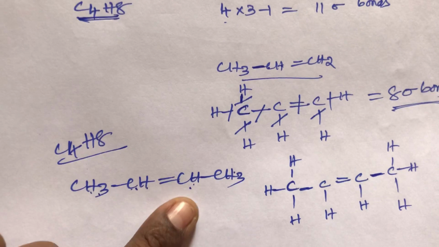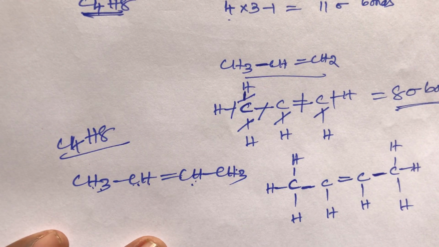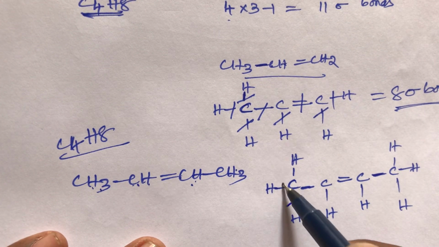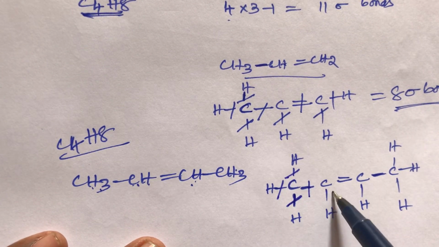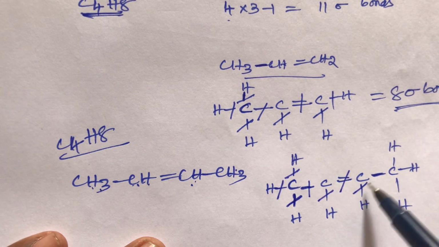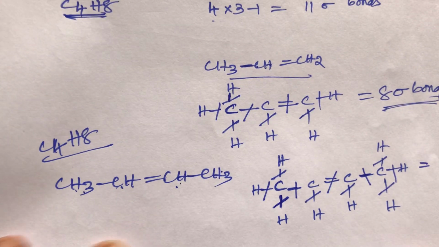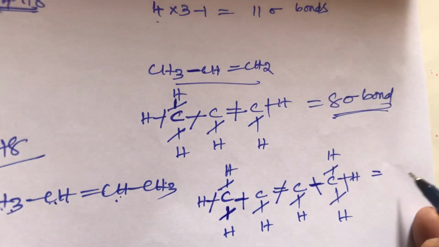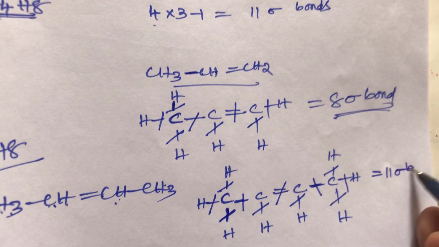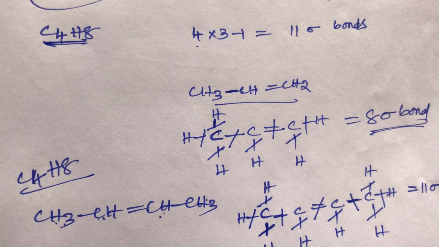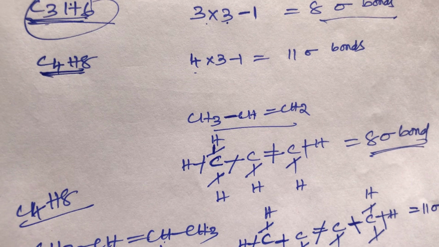Now in this structure, calculate the total number of sigma bonds. Student, what I said: a single bond always has 1 sigma bond. So this is 1 sigma. Counting 1, 2, 3, 4, 5, 6, 7, 8, 9, 10, 11. Total 11 sigma bonds are present. This is the simple trick for alkenes.